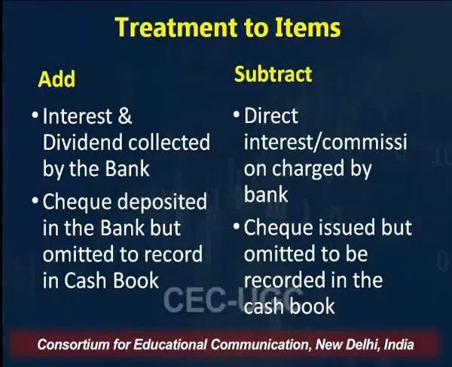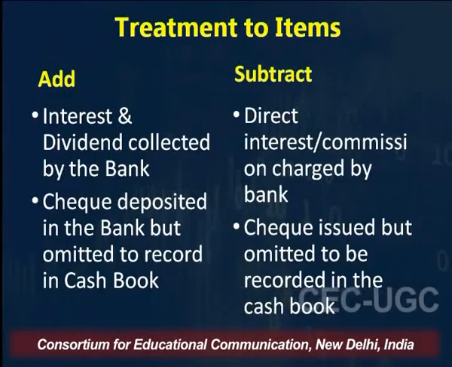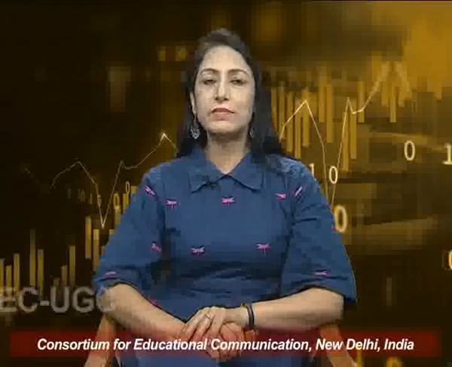The next item which we add back is the interest or the dividend amount which is collected by the bank directly on your behalf, of which you were not aware. It has been received and collected by the bank, so even that is added back.